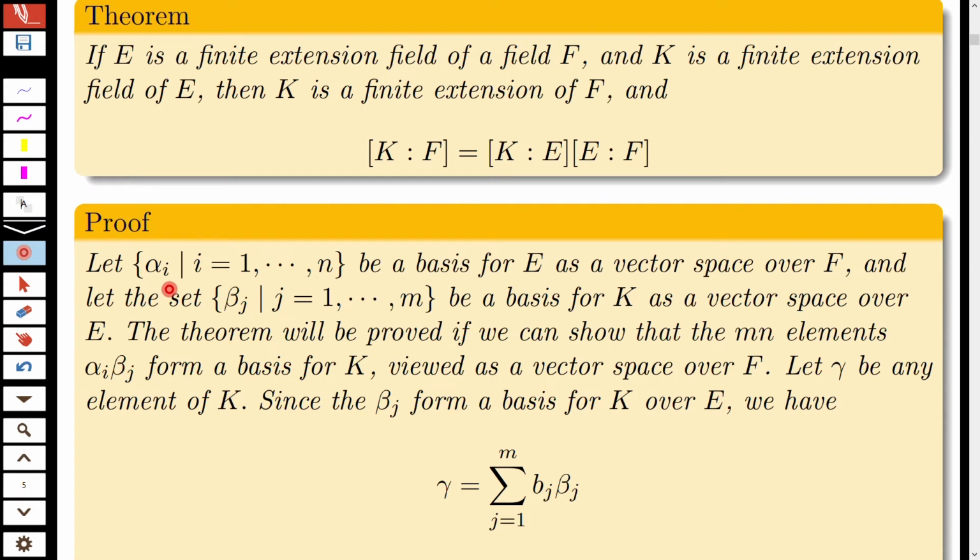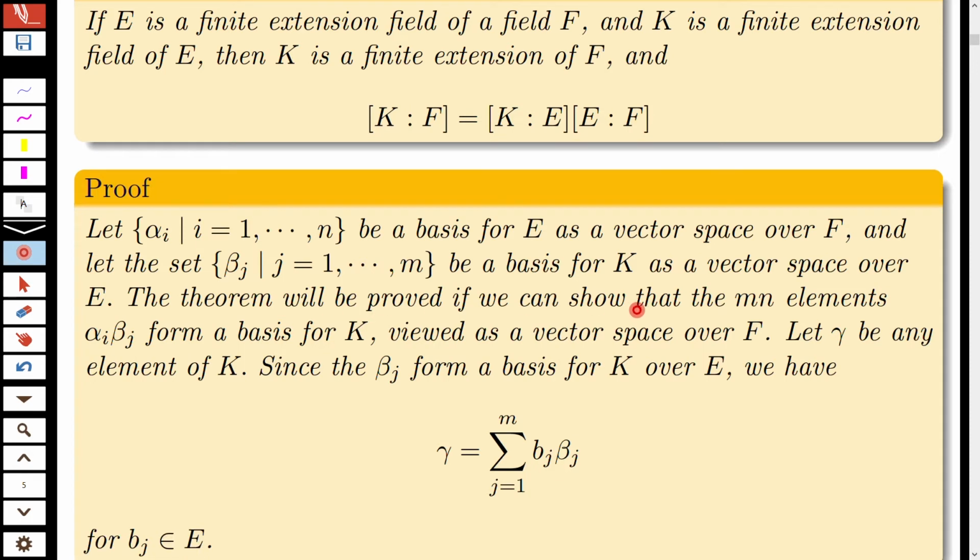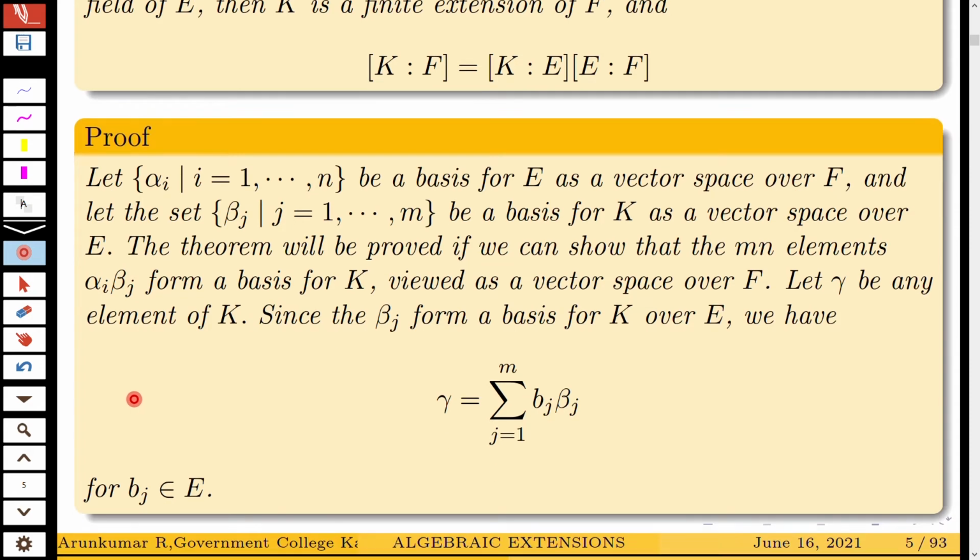Let alpha_i, i equal to 1 to n, be a basis for E as a vector space over F, and let the set beta_j, such that j is equal to 1 to m, be a basis for K as a vector space over E. The theorem will be proved if we are able to show that the mn elements alpha_i beta_j form a basis for K viewed as a vector space over F. So we are going to show that alpha_i beta_j is a basis for K, and we are going to show two things. One, the set alpha_i beta_j,